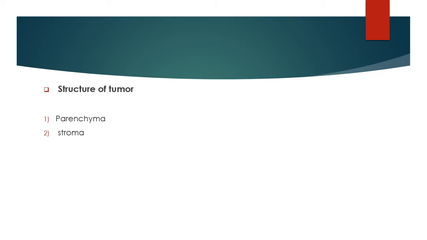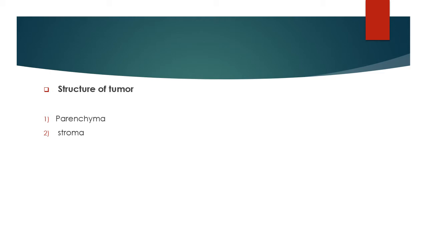Hence the malignant tumor shows distorted structures with loss of orientation, and appears as bunches of cells without any fixed pattern or arrangement and differentiation, and due to these two peculiarities the cells do not show any functional activity.